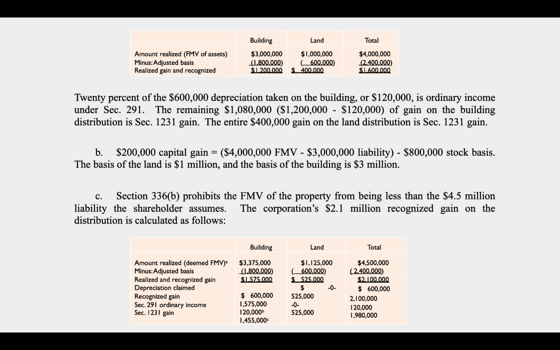The building, remember, the depreciation on the building would be section 1250. It would be covered in section 1250. But for corporate purposes, section 291 is going to require that 20% of the depreciation taken on the building is going to be recaptured as ordinary income. So of that $1.2 million gain, $120,000 is going to be ordinary income. The rest is going to be 1231 gain. And then the land, we know we don't depreciate land. So the entire $400,000 gain on the land is section 1231 gain. There's no recapture there.